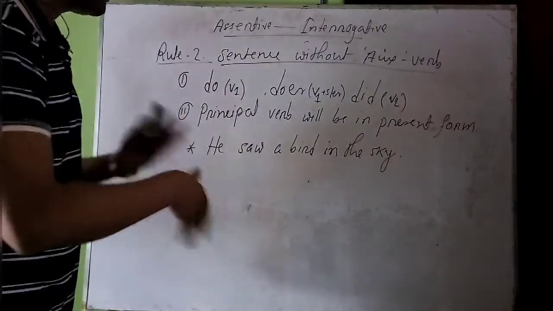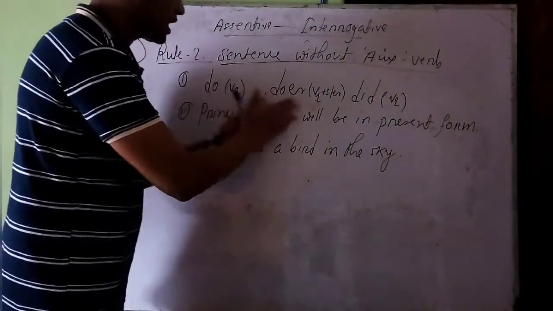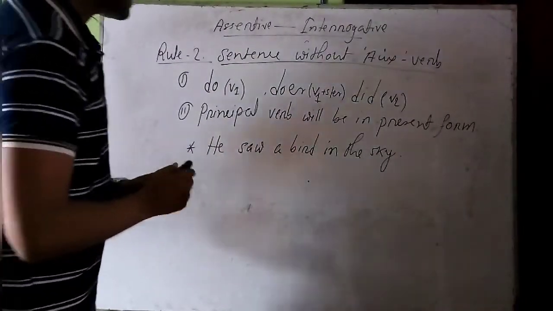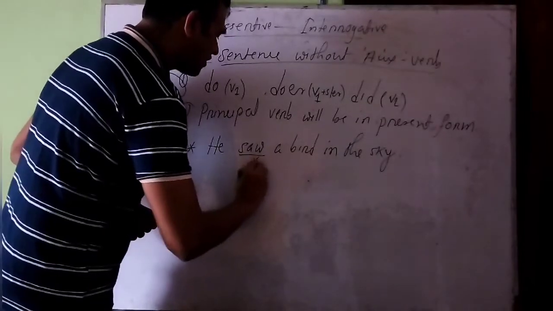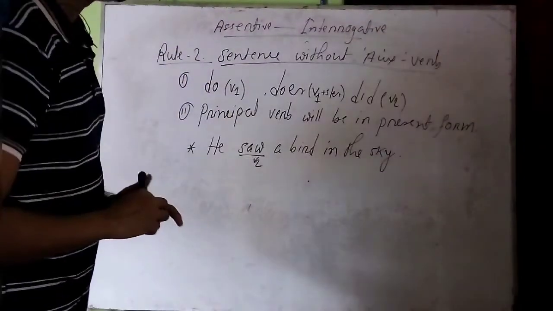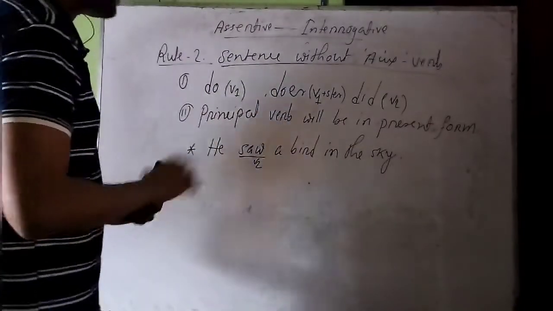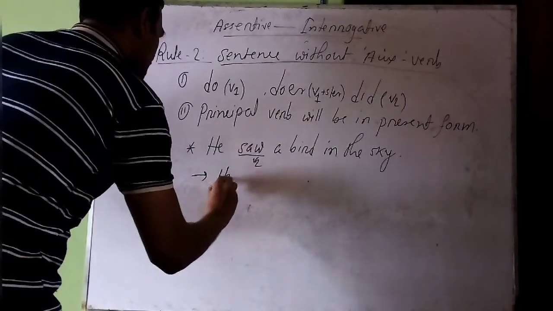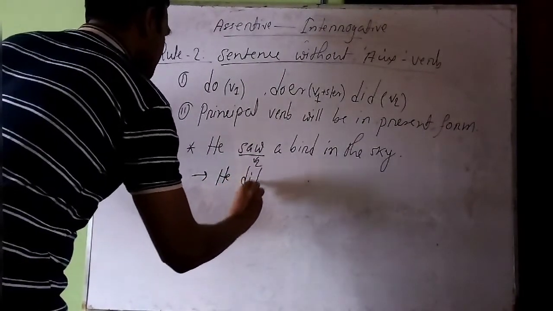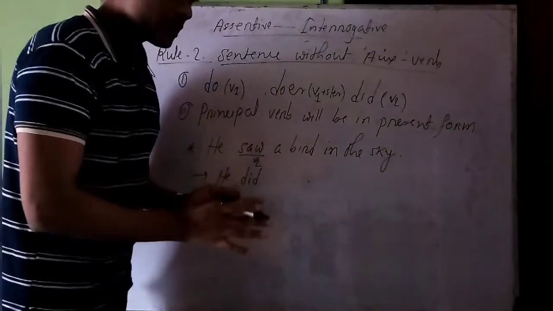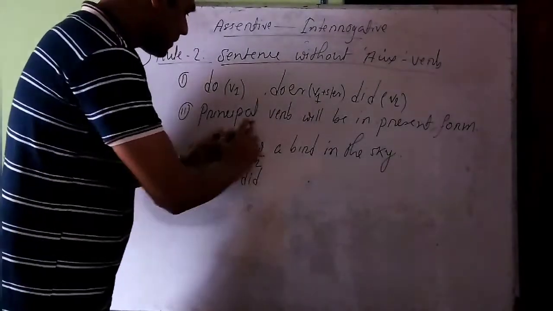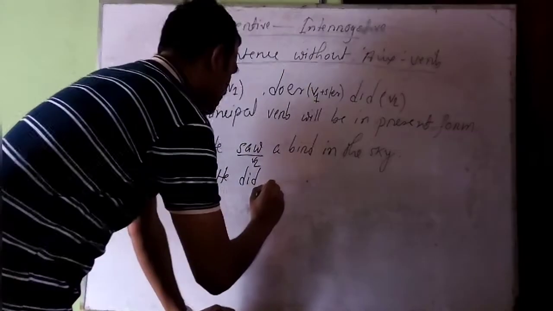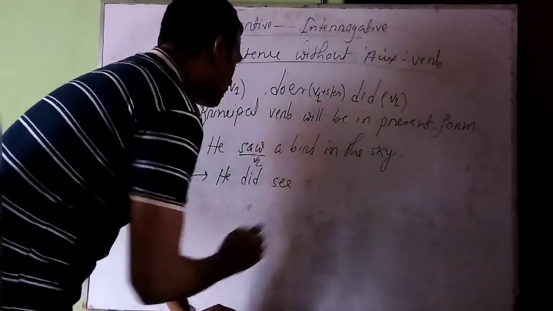That's why temporarily we have to take either do or does or did as the auxiliary verb of the sentence. So as we have the past form of the verb here, that's why we should take did as auxiliary verb, like he did. So whenever you are taking did, the main verb will always be in present form, like see.